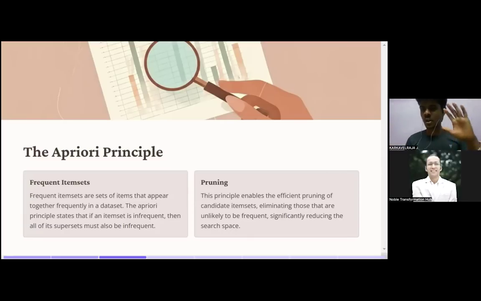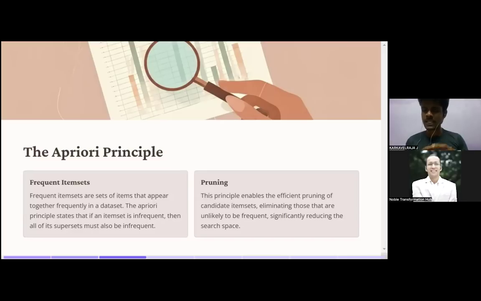Guys, let us consider what the Apriori algorithm will do. Consider we have 5 different products. We are 3 people: myself, sir, and you. The 5 products are milk, butter, jam, bread, and something else like chips. These 4 products we all are buying except the chips.